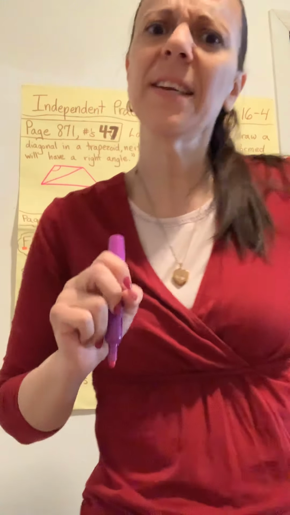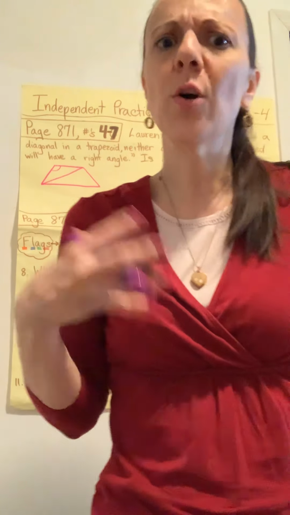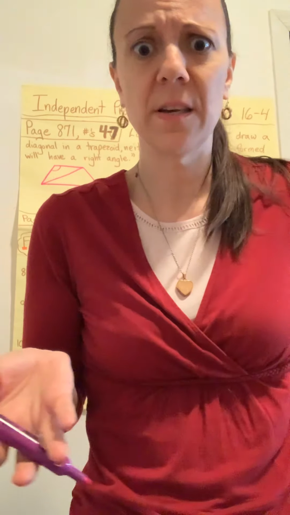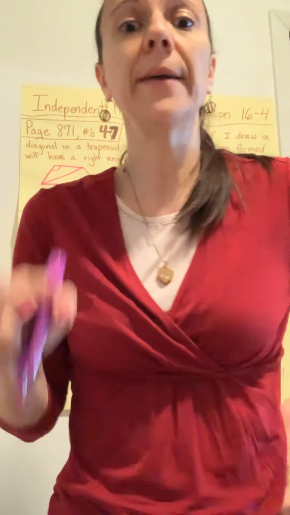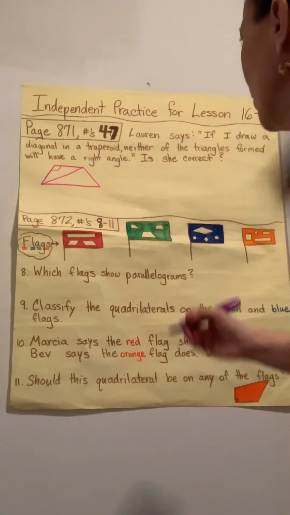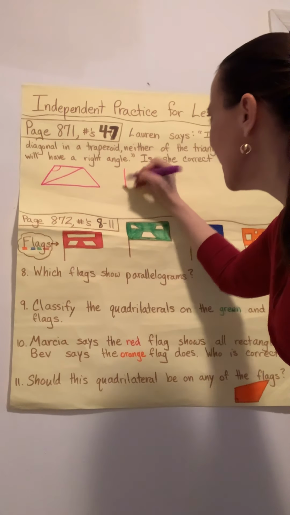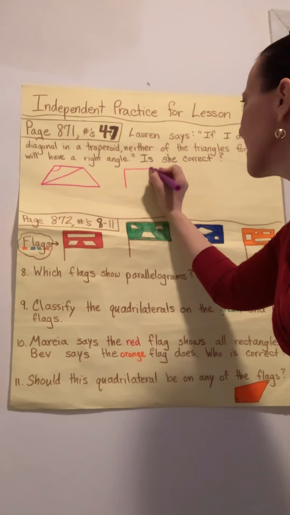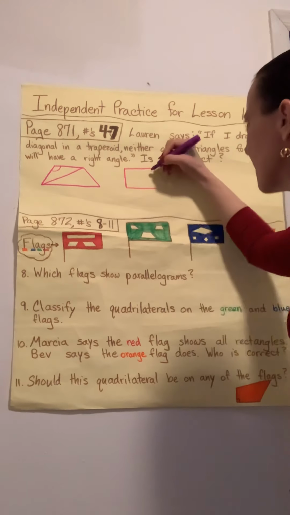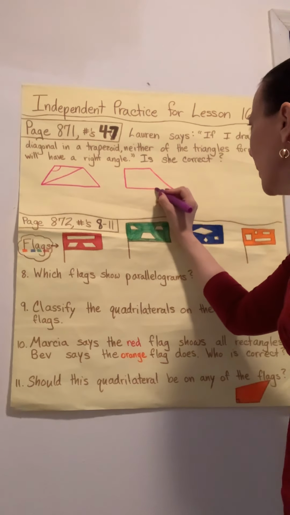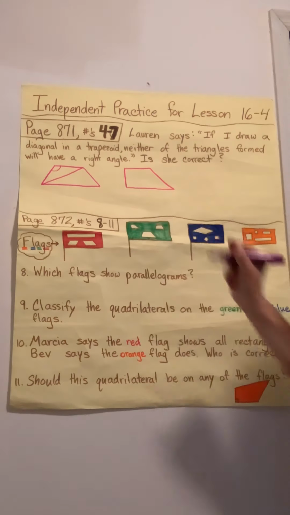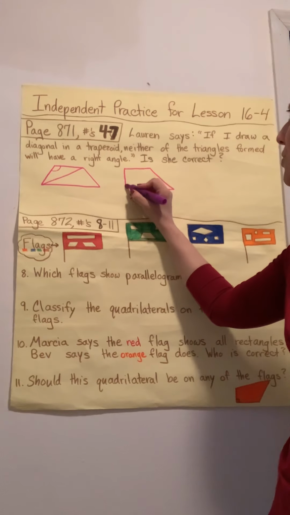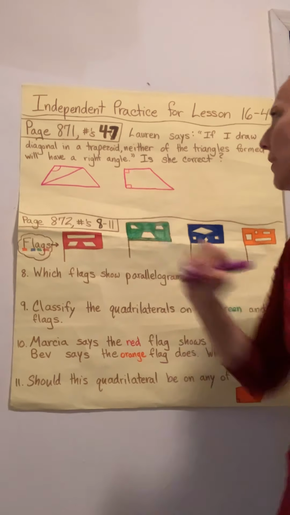But now I have to think to myself, is that the only kind of trapezoid there is? And I know it's not. I know there's also another kind of trapezoid called a right trapezoid that looks like this. Instead of a slanty line on both sides, it has a slanty line on one side, but the other side is straight up and down. And it's called a right trapezoid because these are right angles.